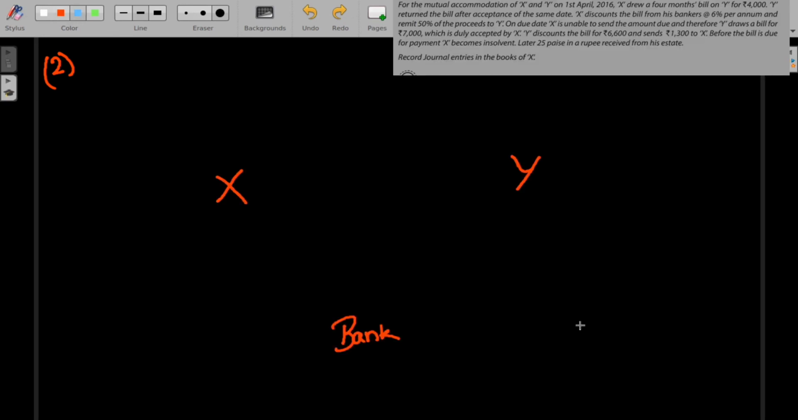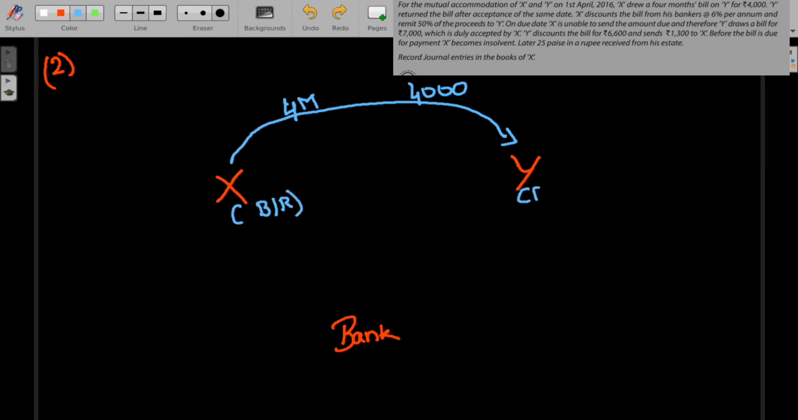Let's understand the second question with the help of a flowchart. So, X drew a bill on Y for 4,000. He drew a bill for 4,000 and it's a 4-month bill. Now, Y returned the bill after acceptance on the same date. So, Y has accepted the bill. For X, it's going to be bills receivable, and for Y, it's going to be bills payable. And it's an accommodation bill.